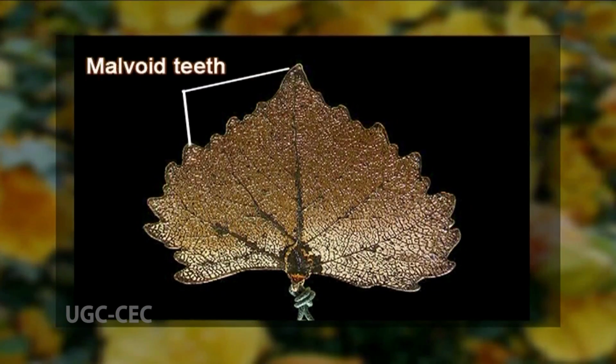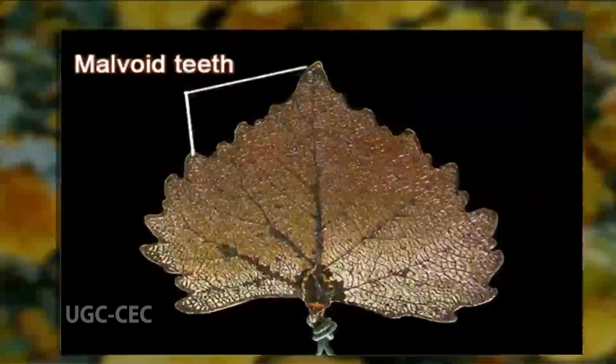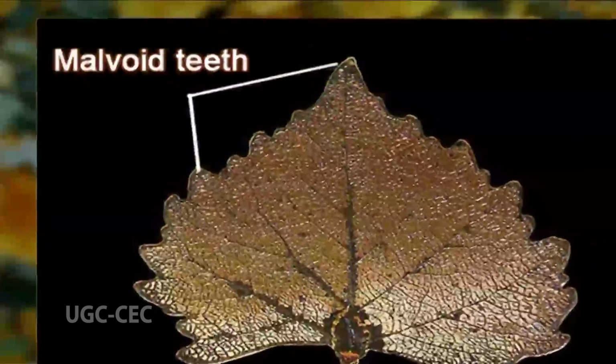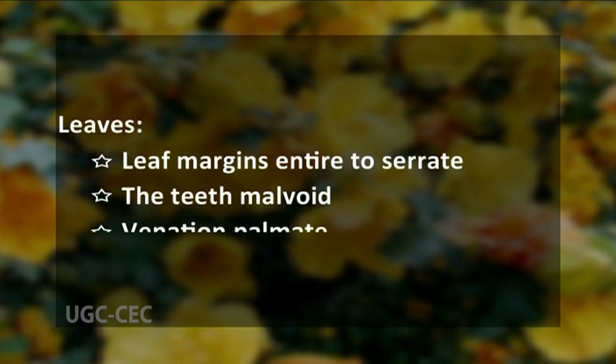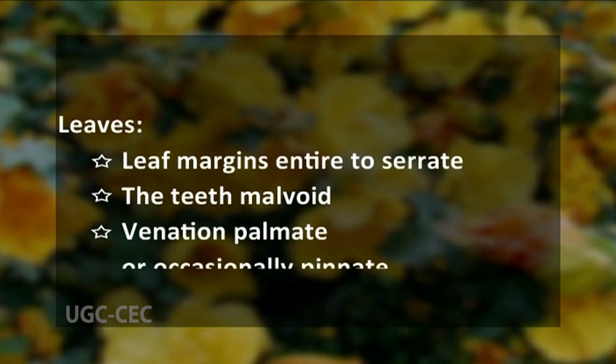The teeth here are of a characteristic type called malvoid. What is this malvoid type? The major veins are unexpanded and they end at the tooth apex. The venation in the leaves of Malvaceae is palmate.